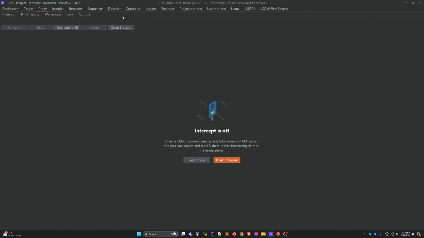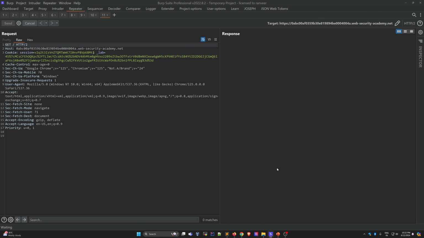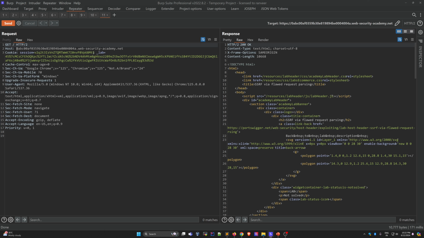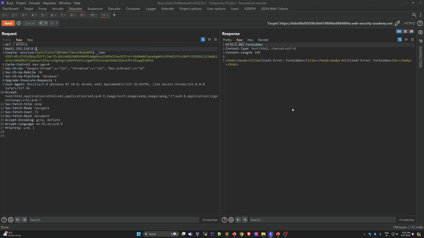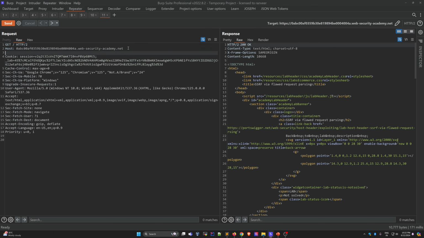Okay, capture the request and see, same thing, like SSRF flawed request parsing. So in this situation, we are sending the request, and I already told you to try to check the SSRF there. 192.168.0.1. Let's see if it's working or not. See, forbidden means our attack is forbidden, so we cannot use it. Other than that, you can use another host. Let's try that, send it.